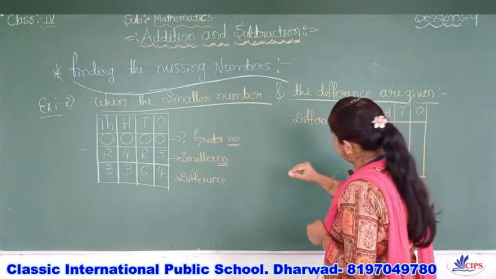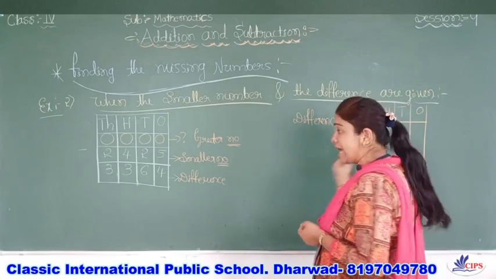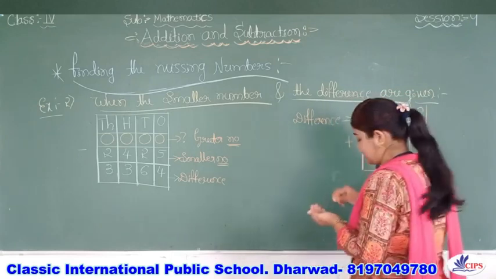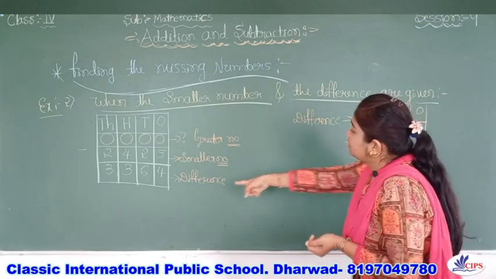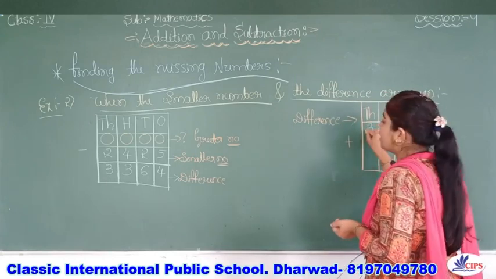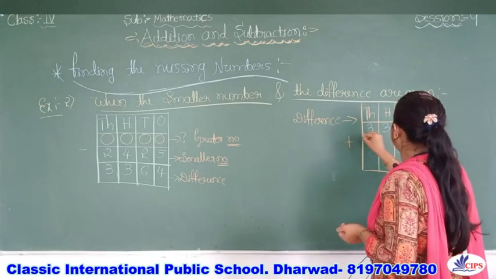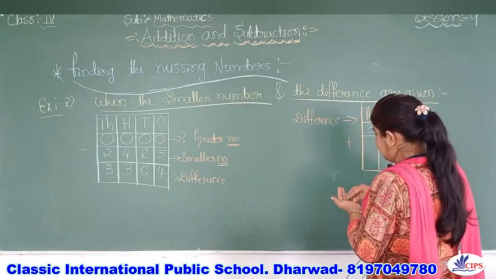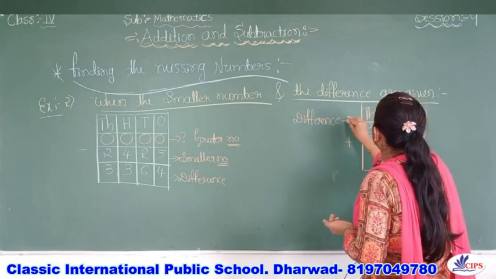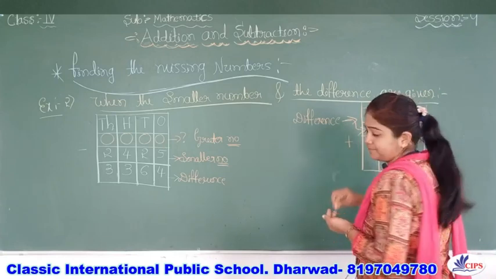Neatly we have to arrange this. We are going to add here, so we'll put this sign. Now take this difference, 3364. This is our difference.